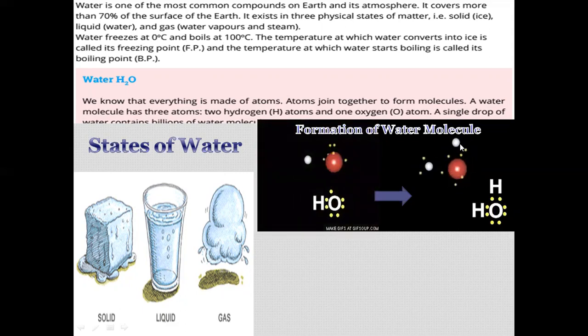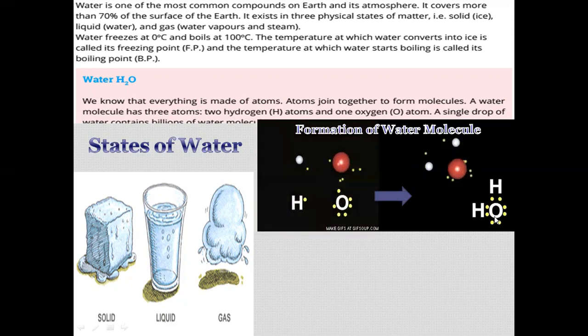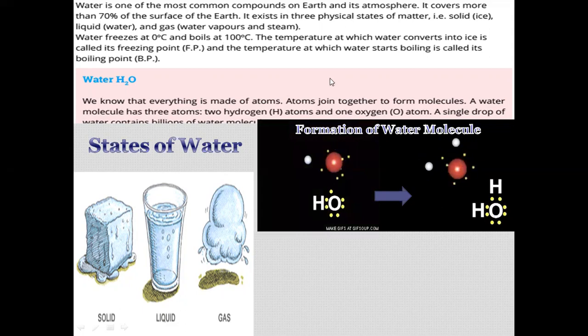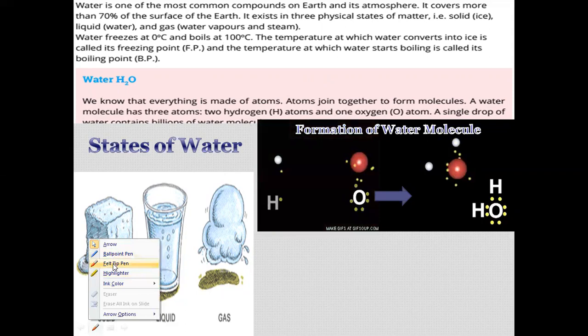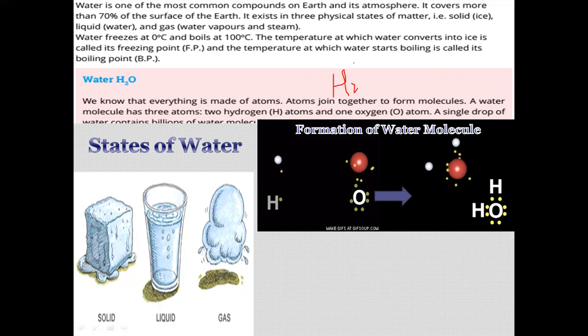So we see that in water we have two H and one oxygen atom. That can be written as H2O.